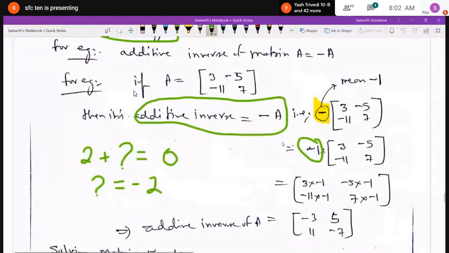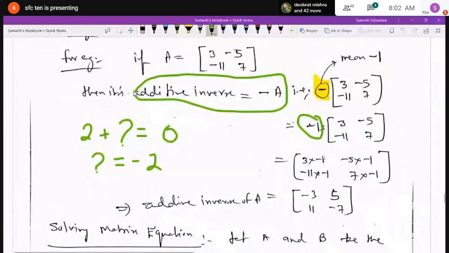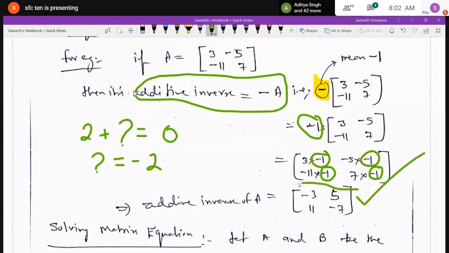So if I multiply all the elements by minus 1, then 3 into minus 1, minus 5 into minus 1, minus 11 into minus 1, 7 into minus 1. That means I will get the additive inverse of matrix A as minus 3, 5, 11 and minus 7.